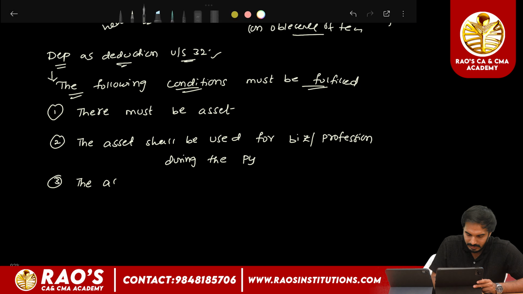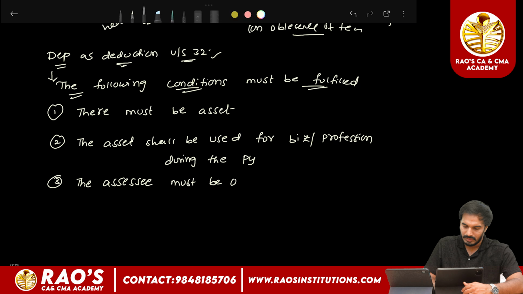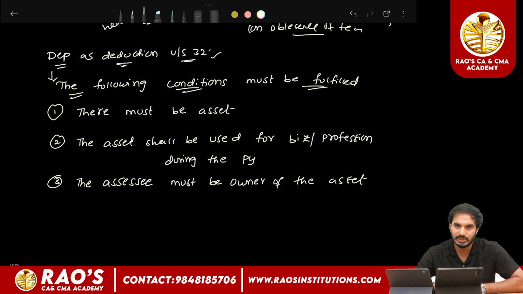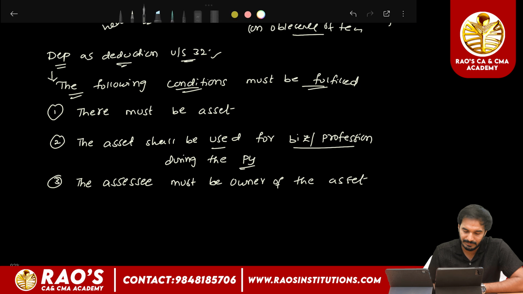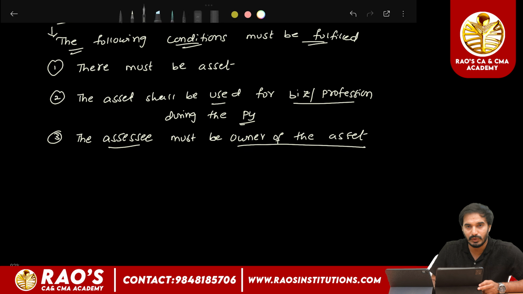And the last condition is that the assessee must be the owner of the asset. So in order to claim depreciation as a deduction under section 32, there must be an asset, the asset should be used for the purpose of business or profession during the previous year, and the assessee must be the owner of the asset. These three conditions must be fulfilled in order to claim depreciation as a deduction.